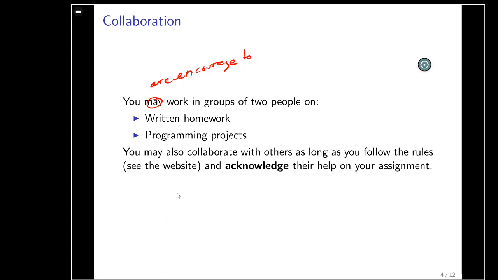You can also collaborate with other people, but you have to follow the course rules for collaboration outside of your team of 2, which basically boils down to you can talk to them, but you can't record anything, and you have to take a break afterwards, so you're not just copying what they told you. You can't do that. You have to take it in, take a break, and then write down your answer, okay? Something like that. You're good? Everybody's good?